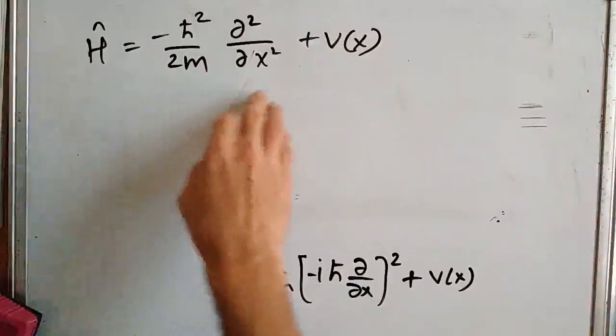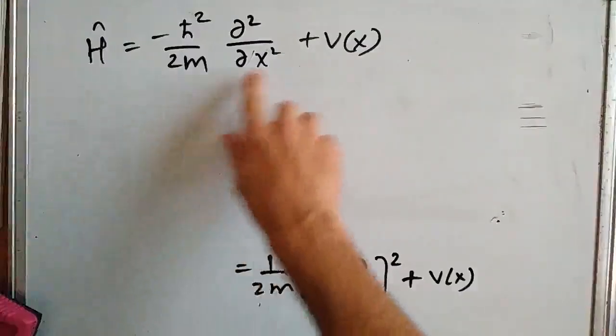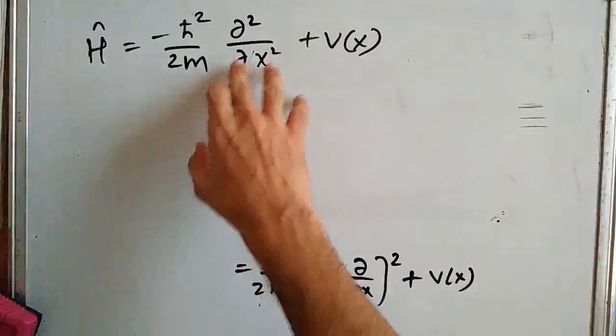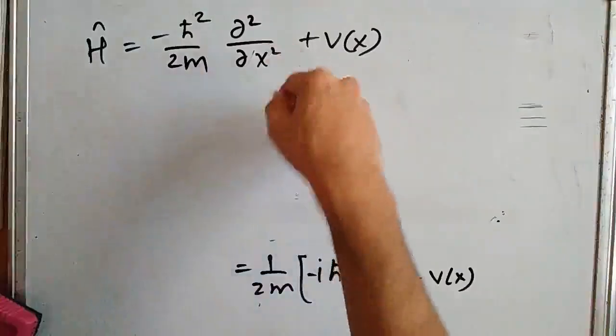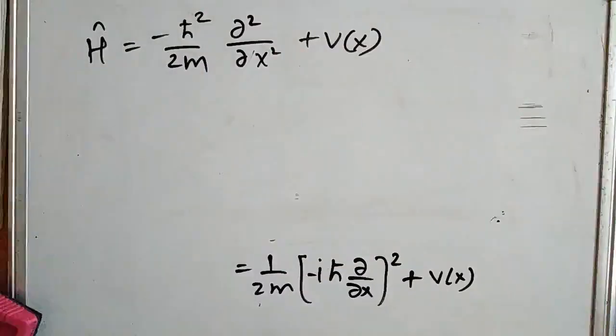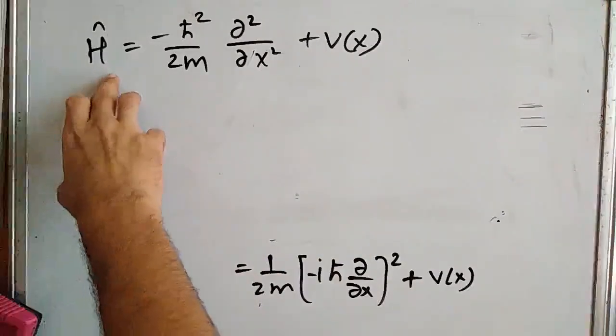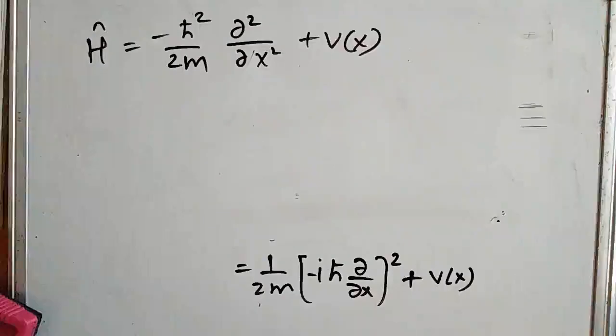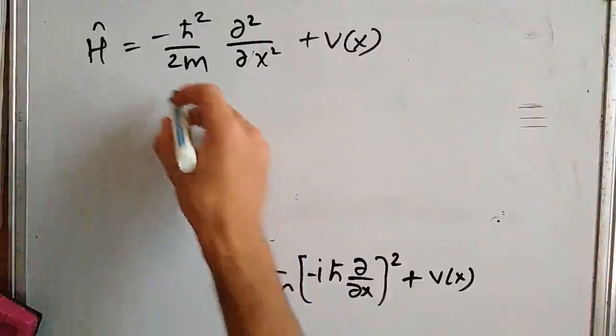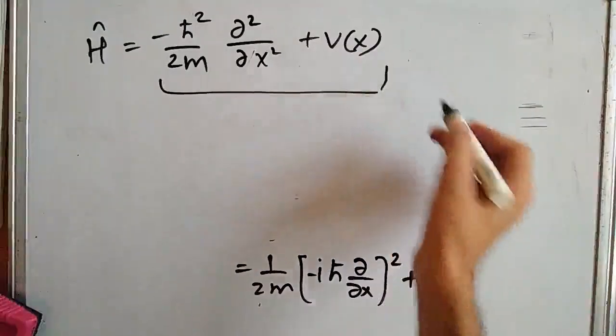This is in operator form because we can see that the right hand side expression consists of the differential operator dou 2 by dou x squared, so we can call it an operator. So H hat is a Hamiltonian operator. But this right hand side is familiar to us.